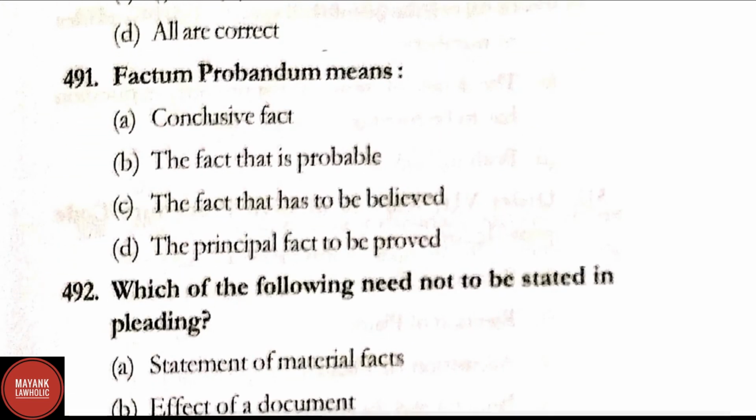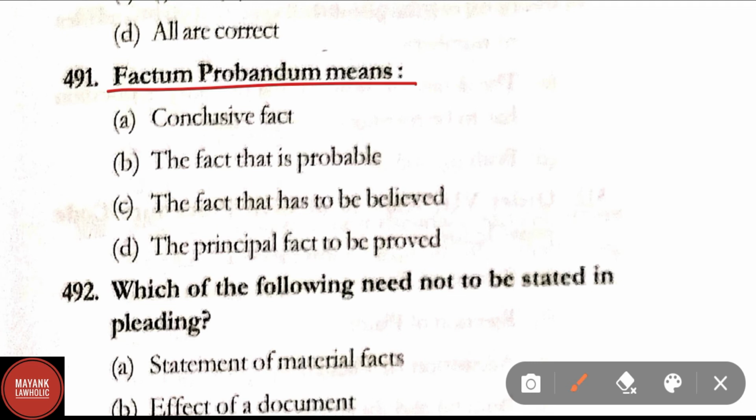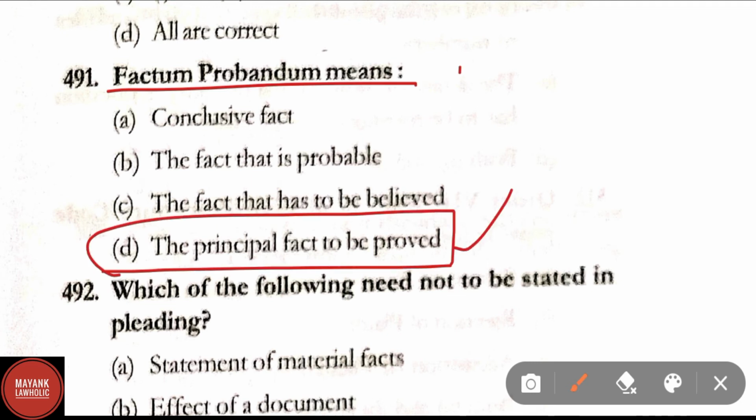Question number 491. Factum probandum means. Correct answer is option D, that is the principal fact to be proved. Factum probandum means the principal fact to be proved.